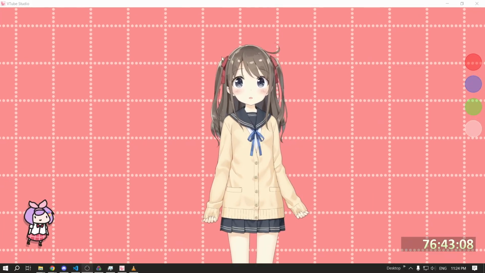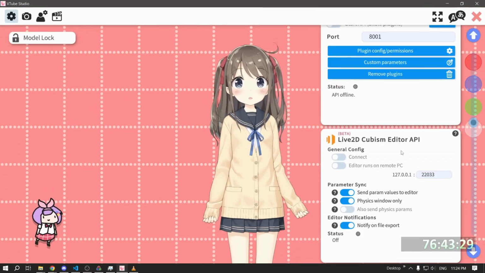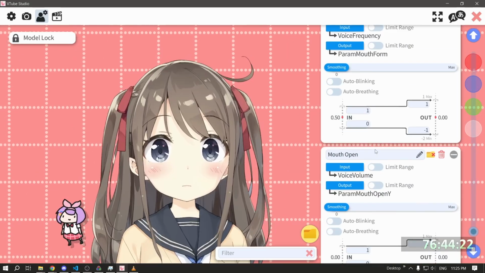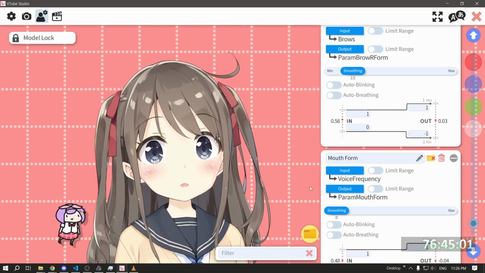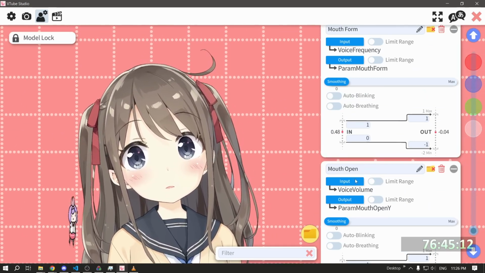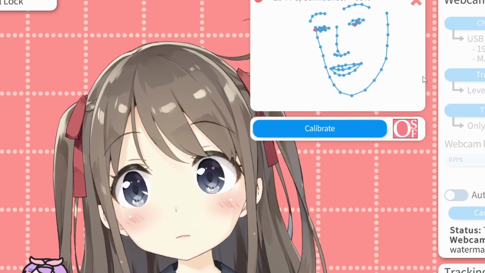I didn't show how I got this mouth part working in the previous recording, but essentially what I'm effectively doing is using lip sync. We have these two parameters over here, mouth open and mouth form. When you're talking in different frequencies, it's determined by how you shape your mouth. When it comes to mouth open, we're adjusting that to volume. Even if I cover my mouth and keep talking, the mouth is still opening and closing.